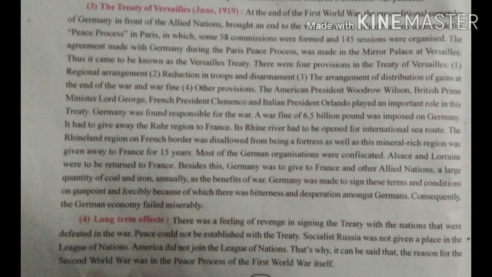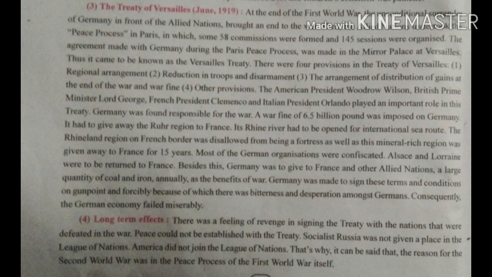So students, you have to write down these 4 provisions. First, regional arrangement of the region. Second, reduction in the troops and disarmament. Reduction means reducing the group of soldiers, the army group. Disarmament means not to produce any weapons.